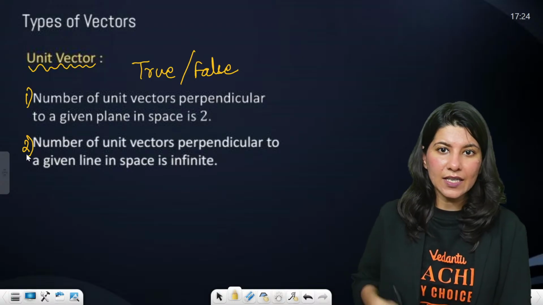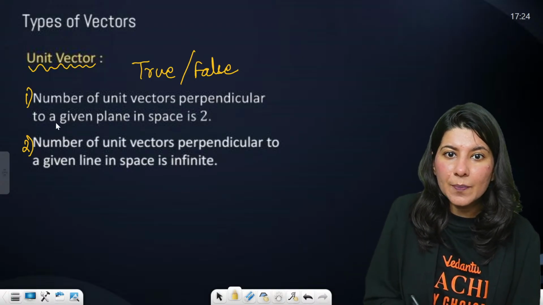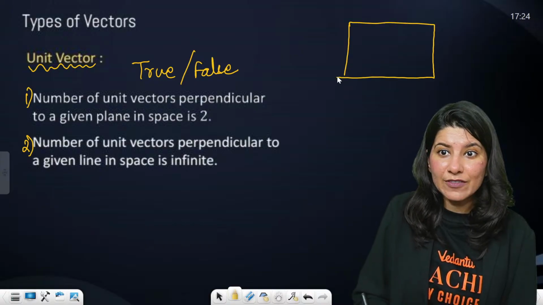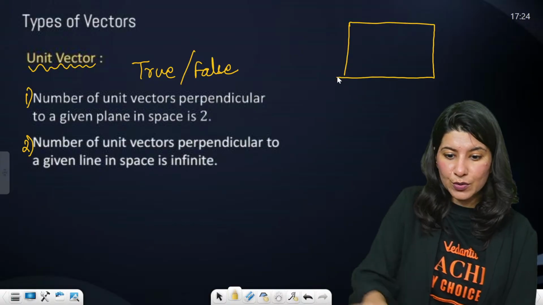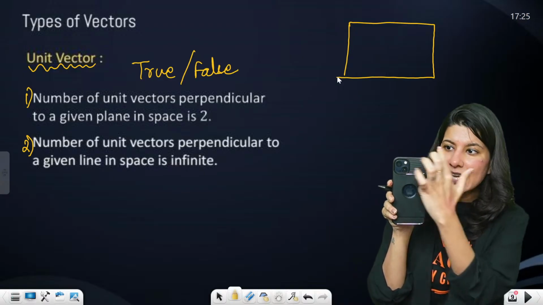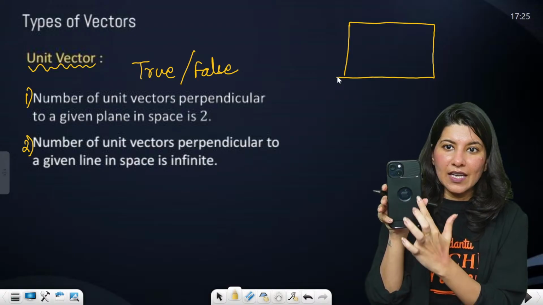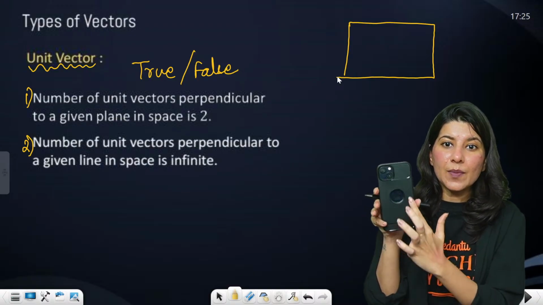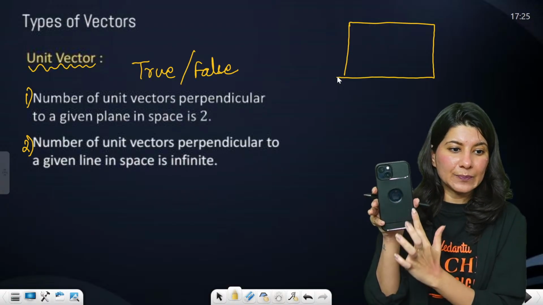Let us understand the number of unit vectors perpendicular to a given plane. A plane is given to you. Basically, this is my mobile phone, and there is this plane. Now I want the number of unit vectors perpendicular to a given plane.